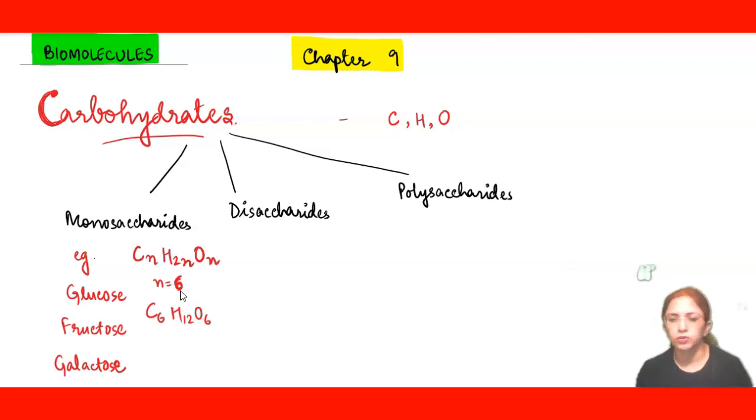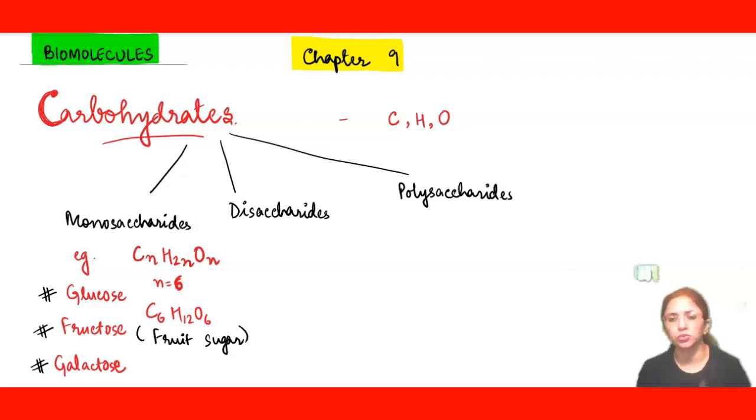That means glucose, fructose and galactose will be represented with C6H12O6. Glucose, you know, is the simplest sugar, and in our body, whatever we eat through our mouth finally gets broken down to glucose, and our respiration process starts with glucose only. Another thing you must know is that fructose is also known as fruit sugar. So these three examples you have to learn in the case of monosaccharides: glucose, fructose and galactose.